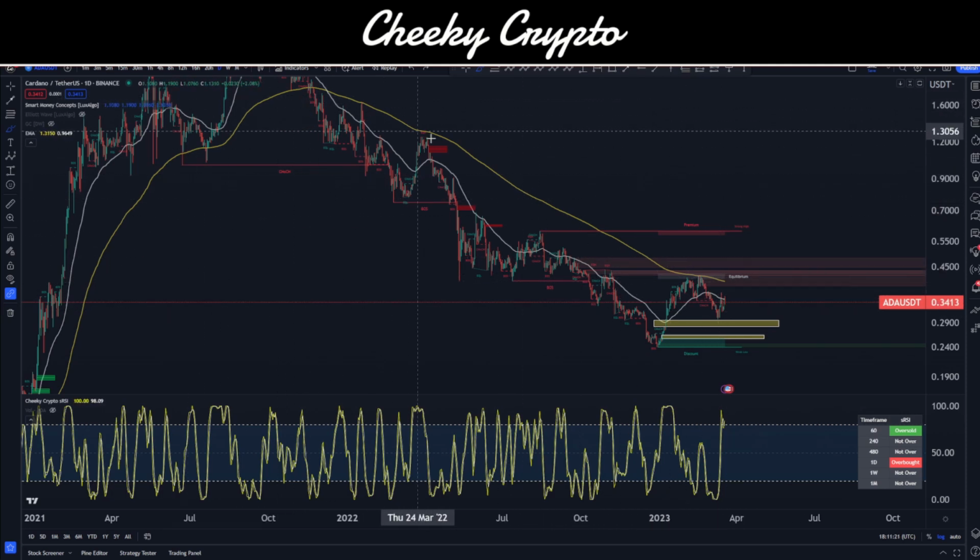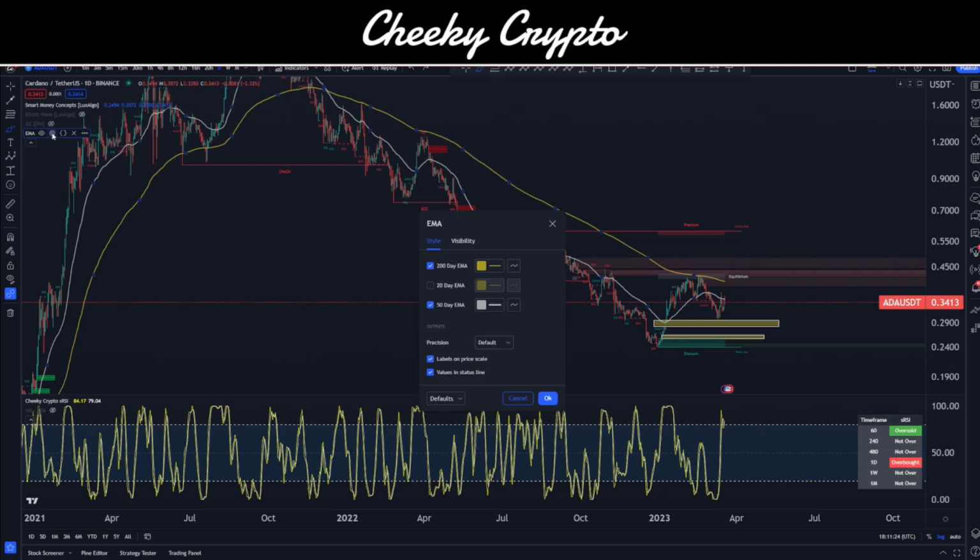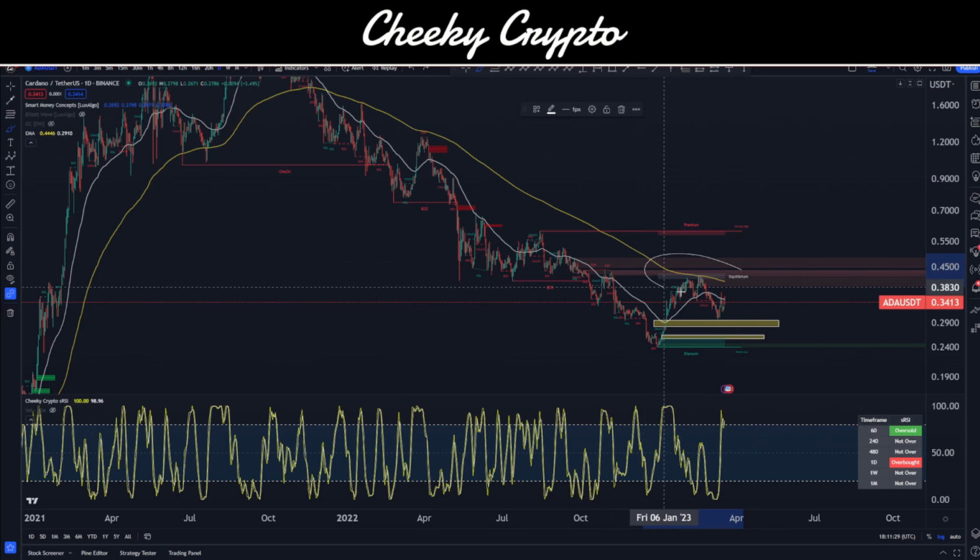We can also see this yellow line here. I believe the yellow, let me just check it, is the 200 EMA. So the yellow line is the 200 EMA, and we found that the 200 EMA is our resistance. Historically speaking, it's also been resistance here and here, and we lost it up here before we got the change of character to the downside. From traditional finance, you look at a 200 EMA as your trend filter. If you're below the 200 EMA, then typically speaking, you're in a bearish market. And if you're above the 200 EMA, you're in a bullish market. Ultimately, we keep seeing the 200 EMA as our resistance.